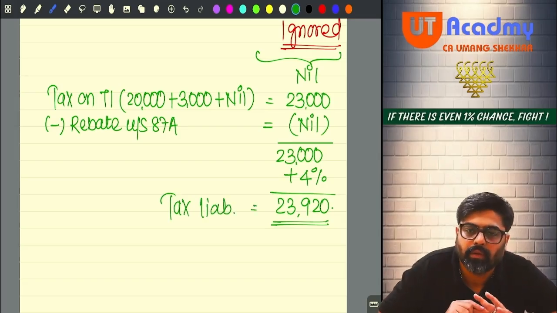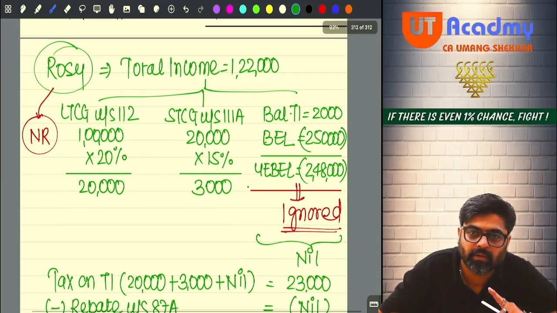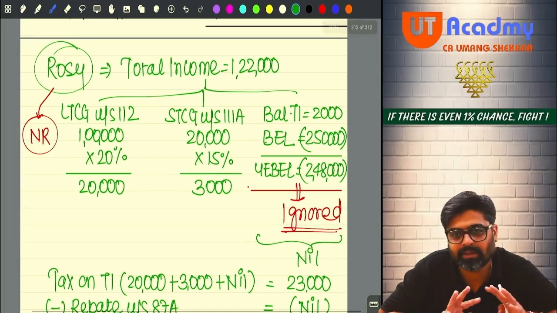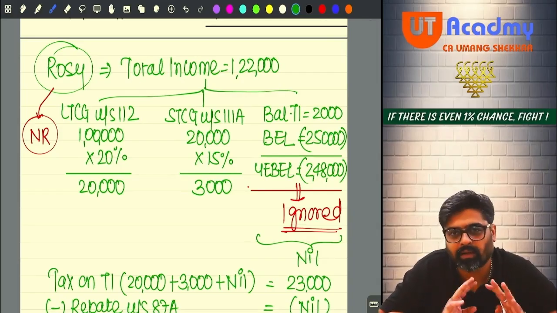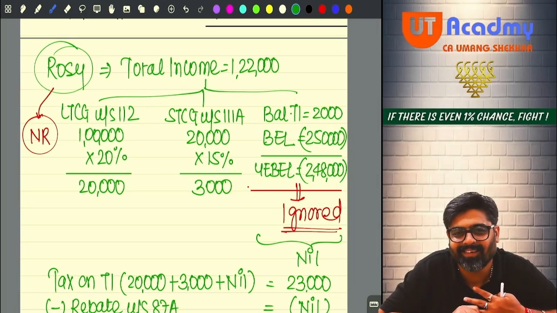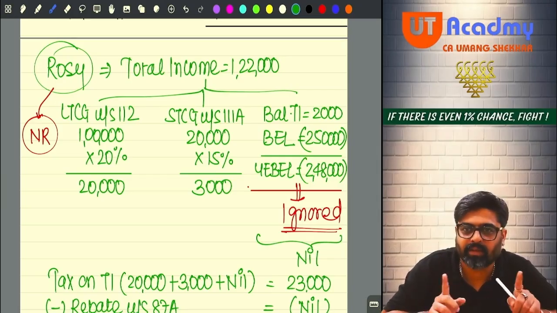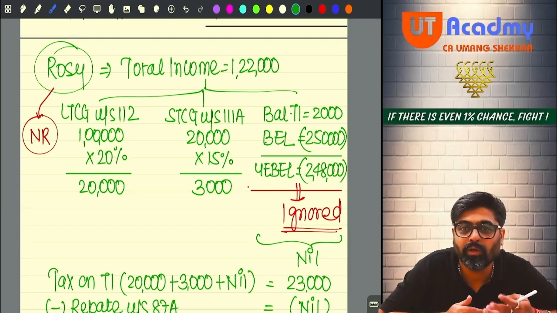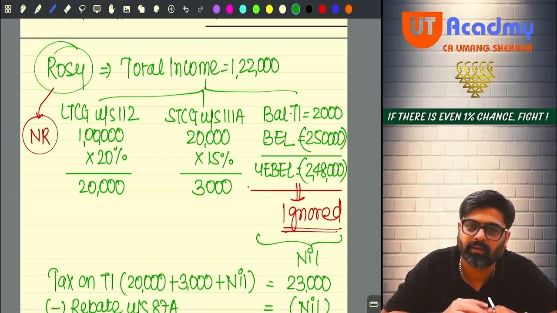for Rosie. Was it difficult? Done. So where you could have gone wrong? One, tax liability calculation. You could have taken unexhausted basic exemption. First mistake, no tax only, sir. Basic exemption limit is not crossed. Gone. Then and there, wasted. Then, okay, you identified. No, tax liability will come because special incomes are there. So you bifurcated like this. All of a sudden you came to know, ayyo, there is unexhausted basic exemption limit. Let me adjust. The moment you are adjusting, you are gone.